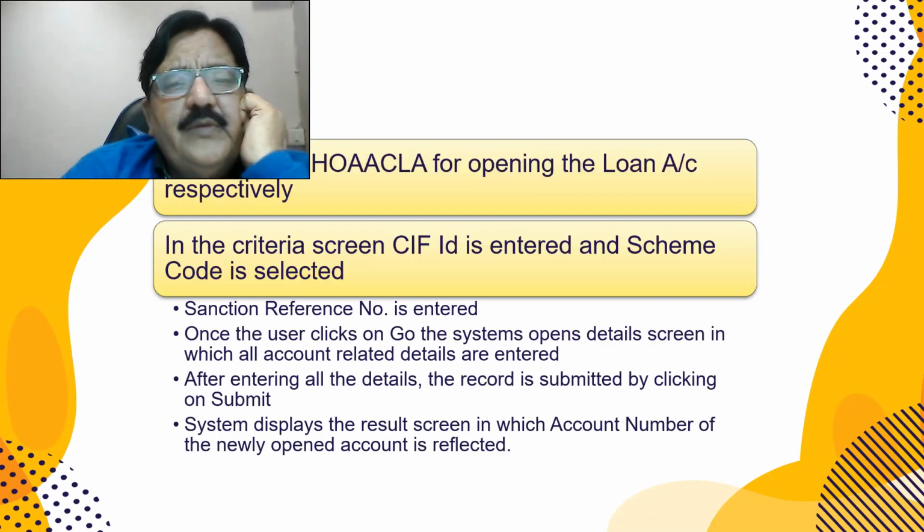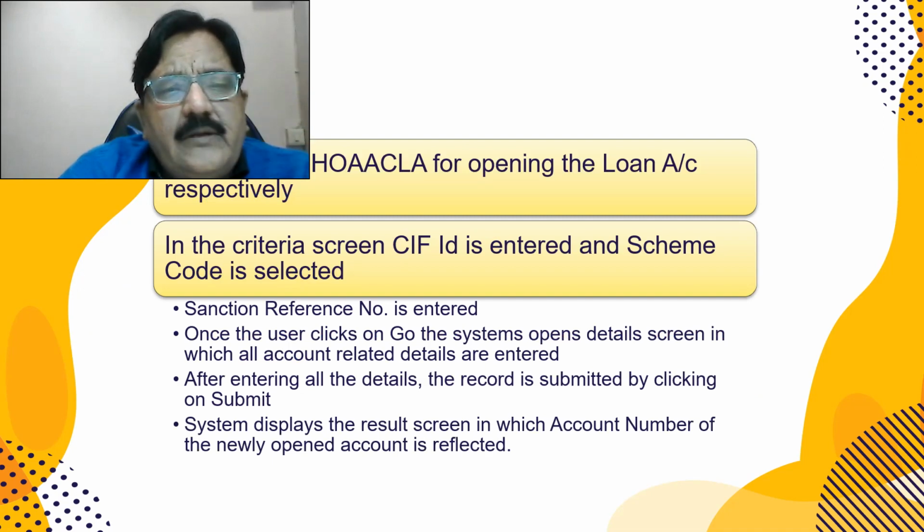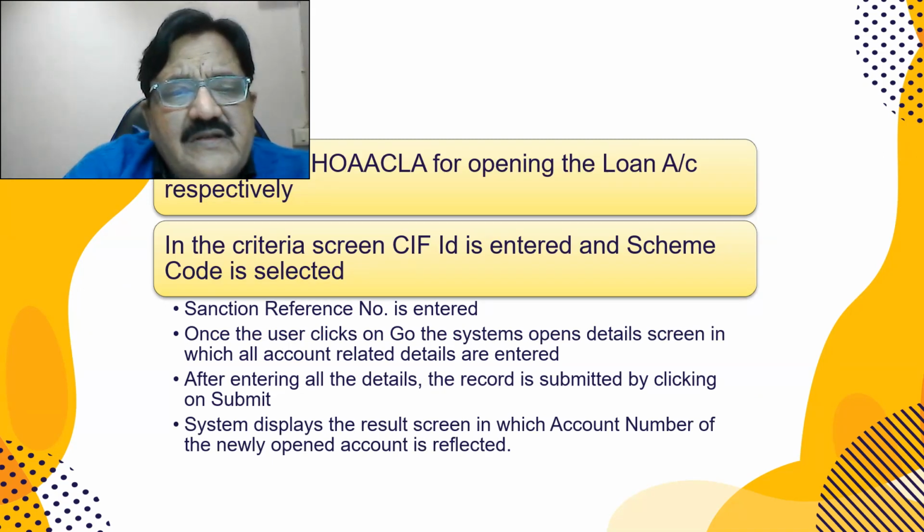The command for opening the loan account is HOAACLA. Then QFID is to be entered, scheme code is to be selected, which type of loan: car loan, home loan, jewelry loan, gold loan, education loan. Sanction reference number is entered.